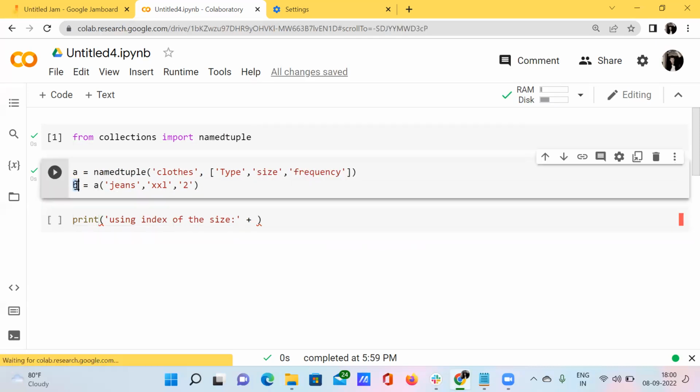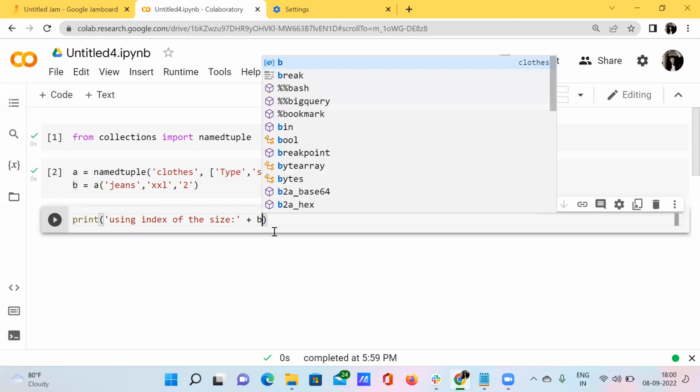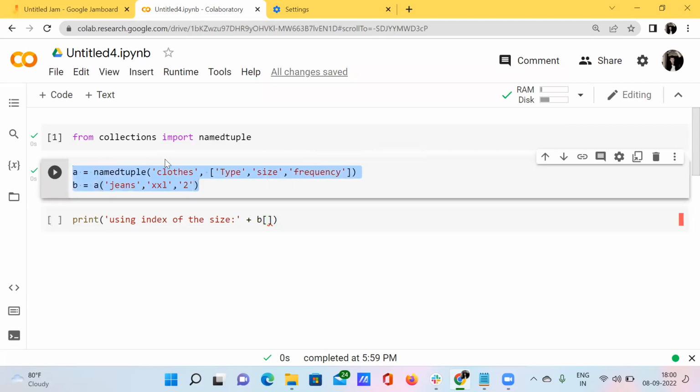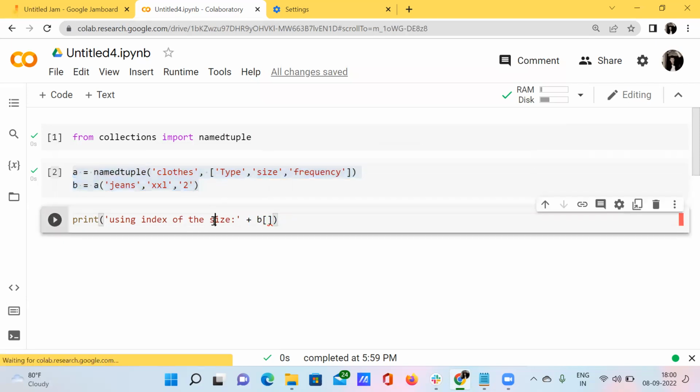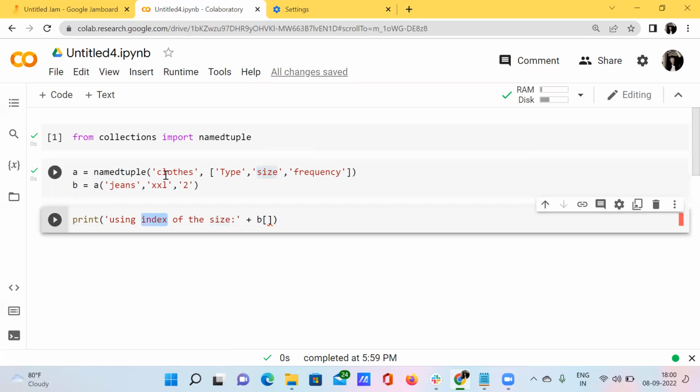So all these things have been assigned to this variable b. So I just want to write the variable b, and inside that, what should I enter? See here, I want to access all these items. What I want to access is just the size, right? I just want to access this particular size using the index of the size. Let's imagine the index of this type is 0.